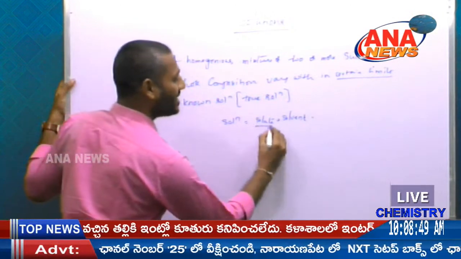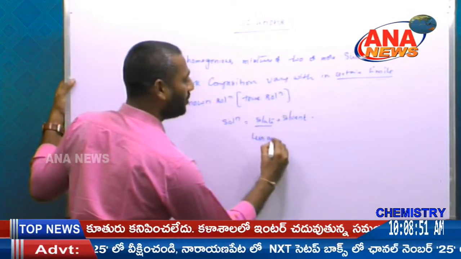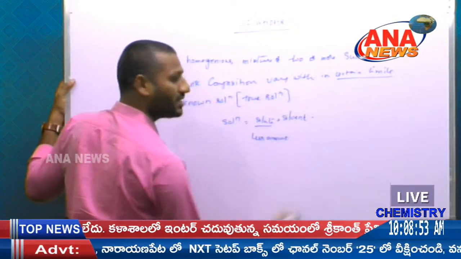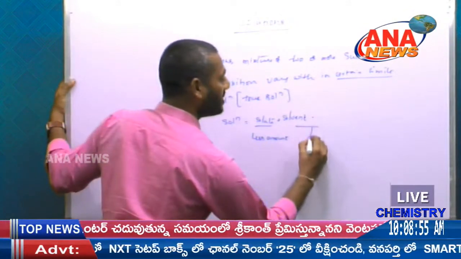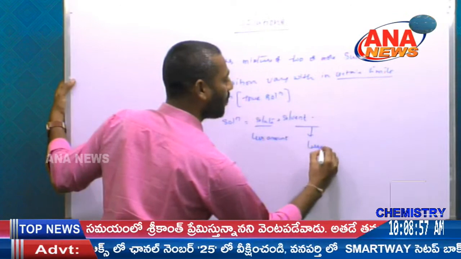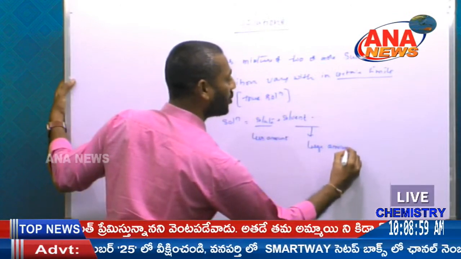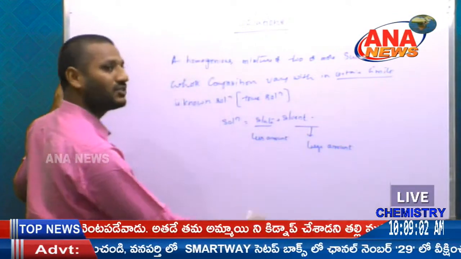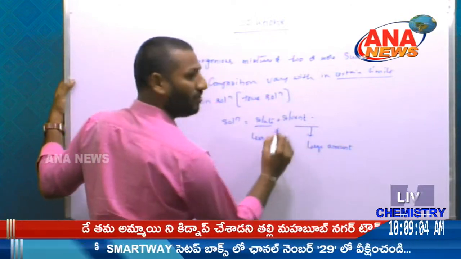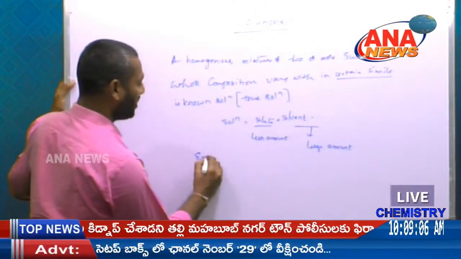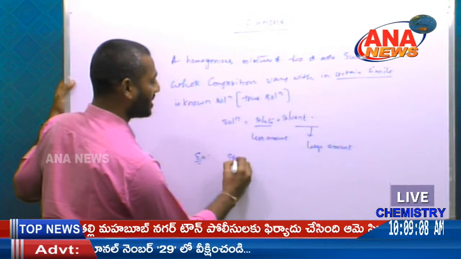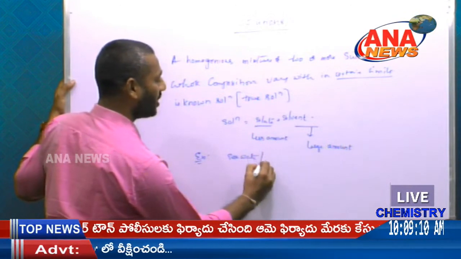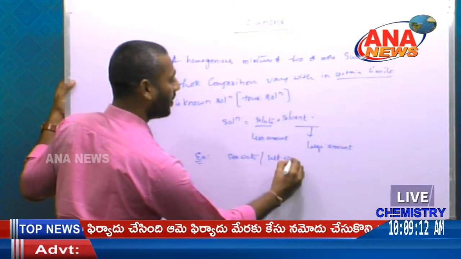The solute is the lesser amount in a solution. The solvent is the large amount, large quantity or large proportion in the solution. As a normal example, we can take seawater or salt water.